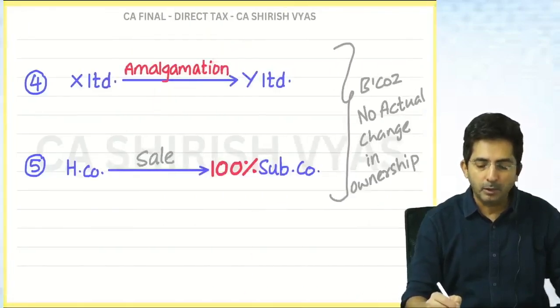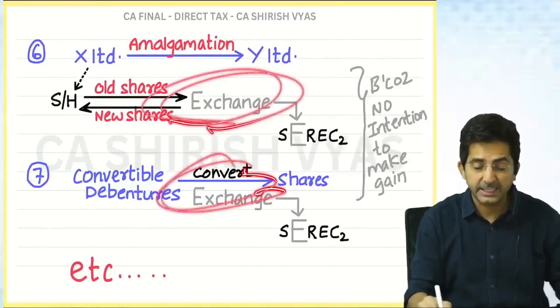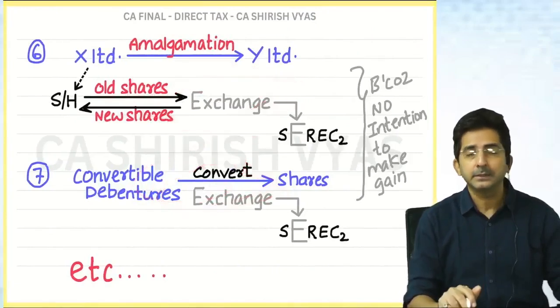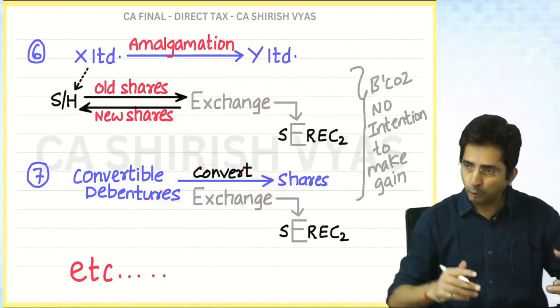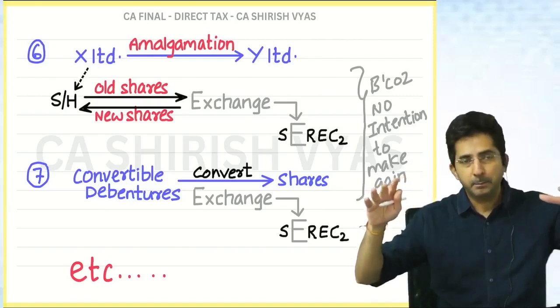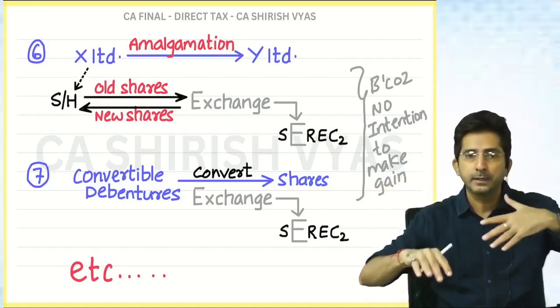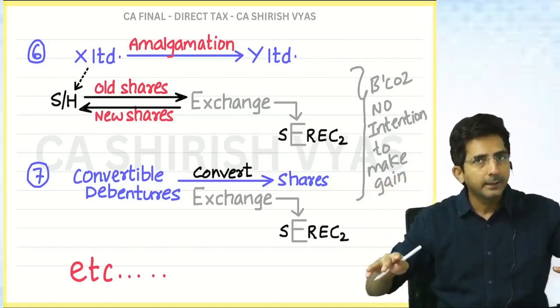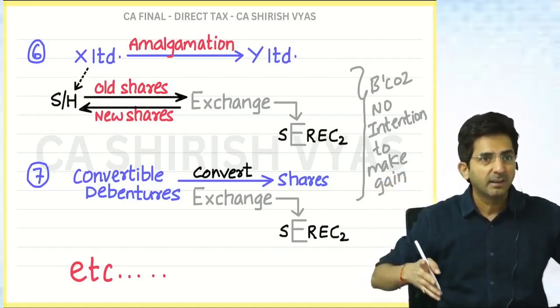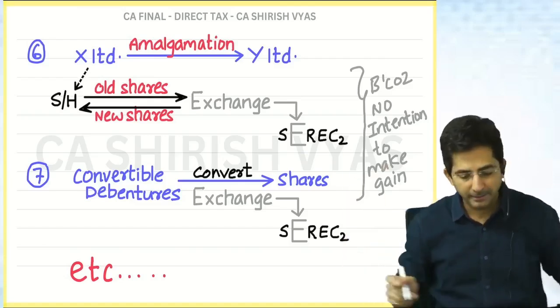Then similar to amalgamation, holding subsidiary. And then exchange. You have to remember like this only: gift, will, inheritance, partition, conversion, amalgamation, shan. Then amalgamation's brother, holding subsidiary, exchange, etc.